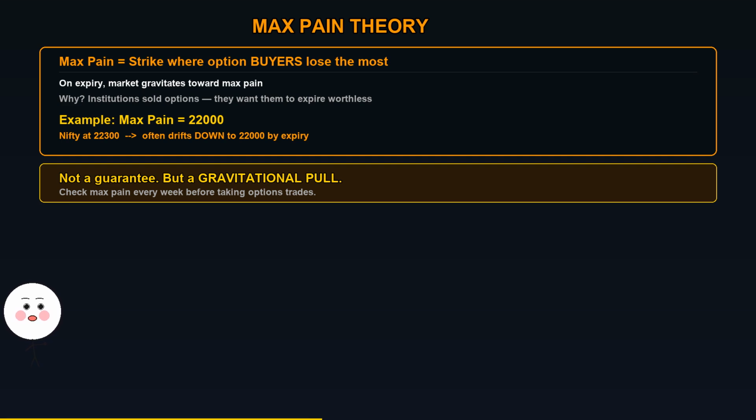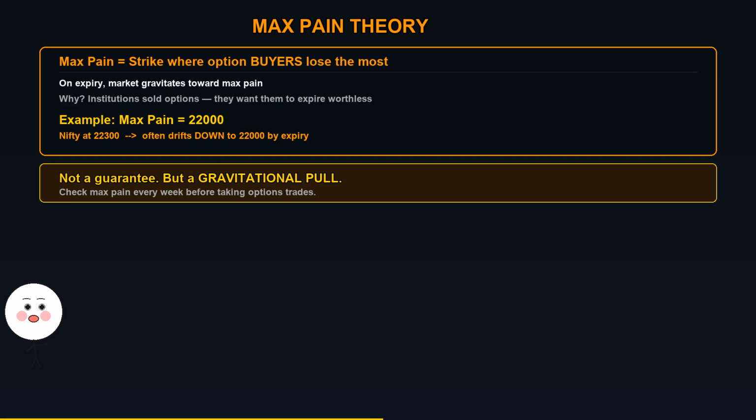Max Pain theory. This is where open interest gets interesting. On every expiry day, the market tends to move toward the strike price where option buyers lose the most money. This strike is called max pain. Why? Because option sellers, who are mostly institutions and big traders, have strong incentives to move the price toward max pain before expiry. They want options to expire worthless.